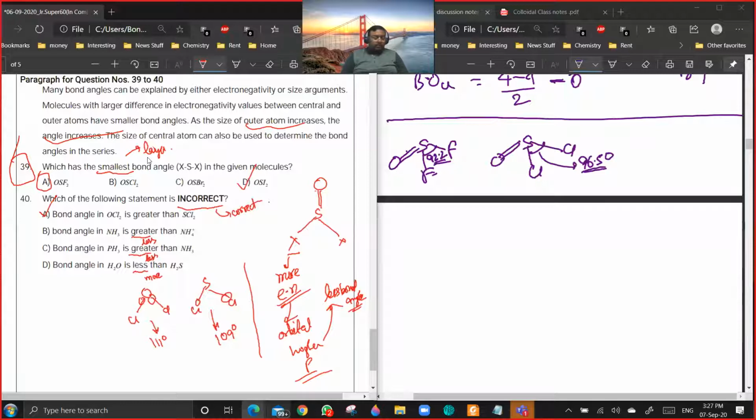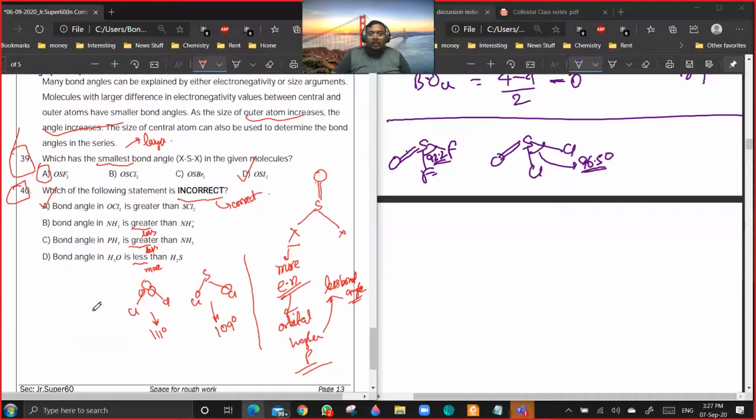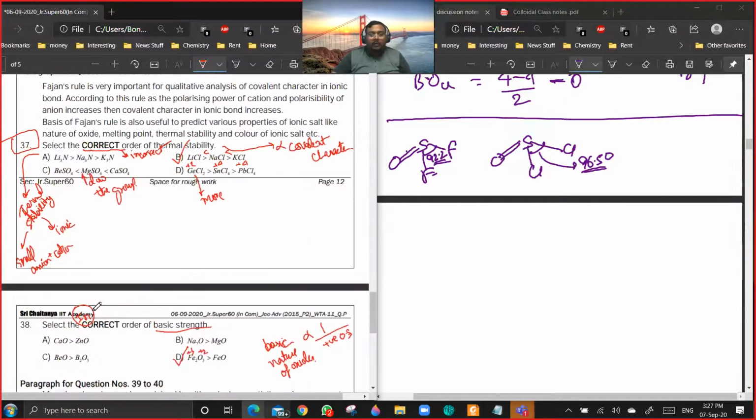Now the 40th. It should be correct if the answer is A is the only correct statement actually. They have given incorrect. So this is also going for a key change. It will go for a key change, not deletion. Deletion is done when there's no other option to save that question. Is it clear? I think all the relevant points you have discussed in this paper.